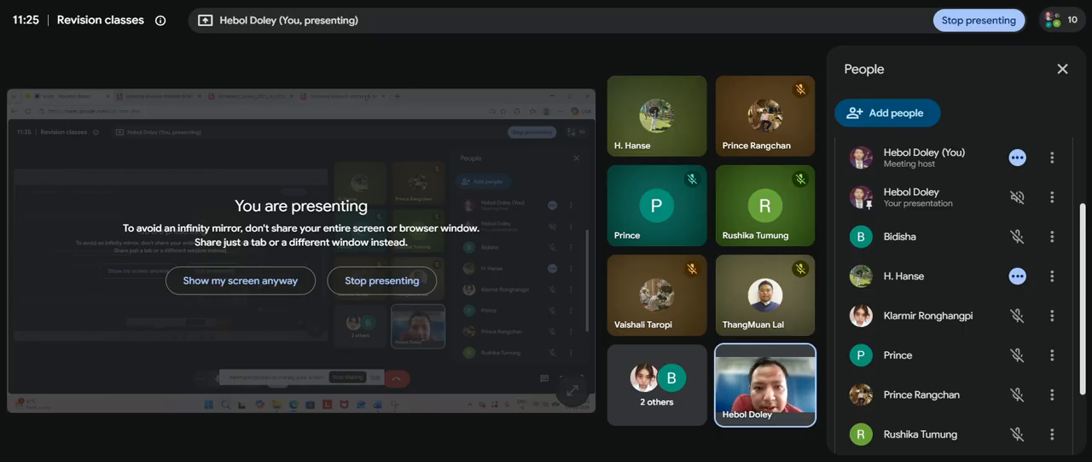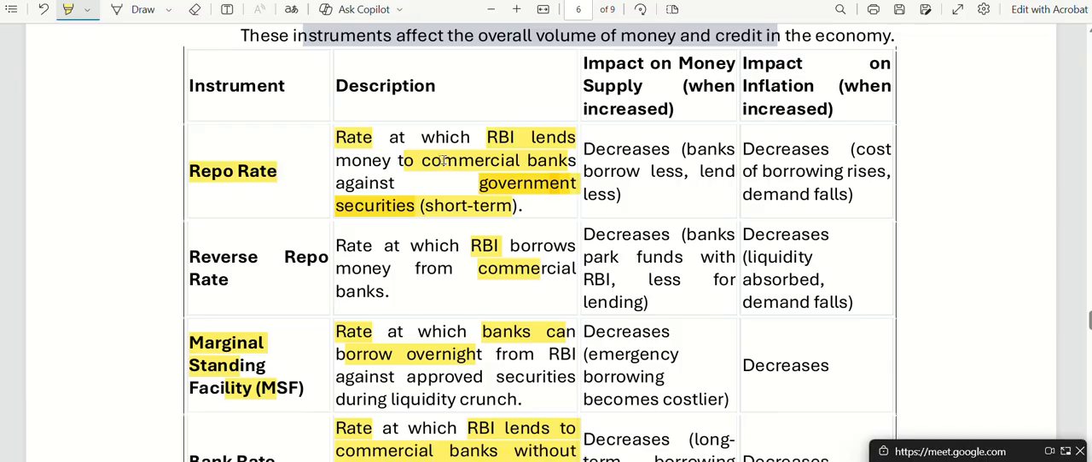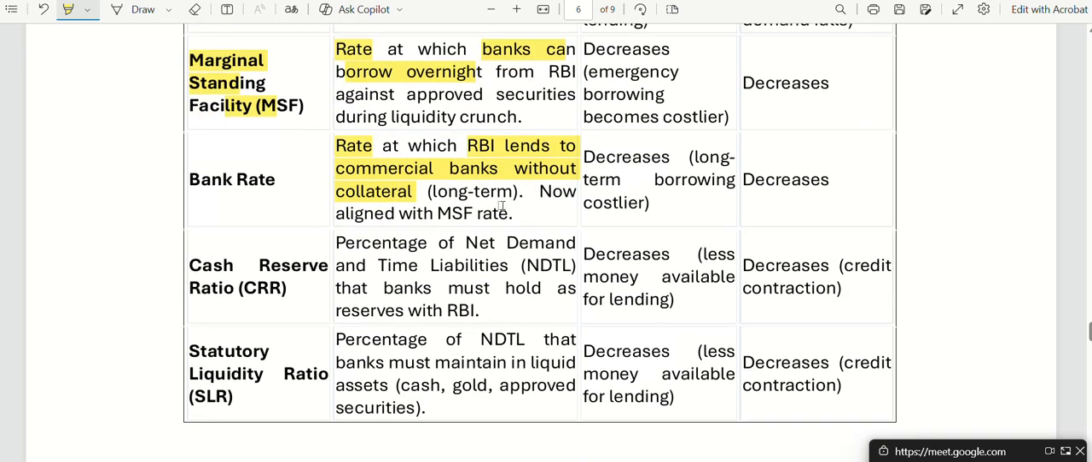So government securities can also be given to banks as collateral. Those are for repo rate. Repo rate uses collateral. Bank rate does not use collateral.